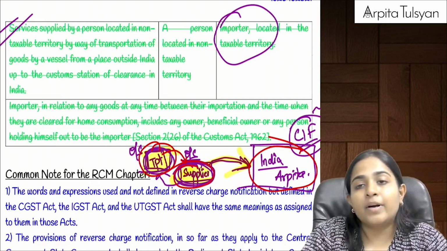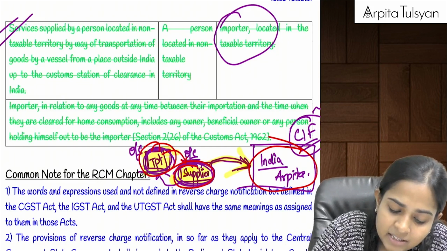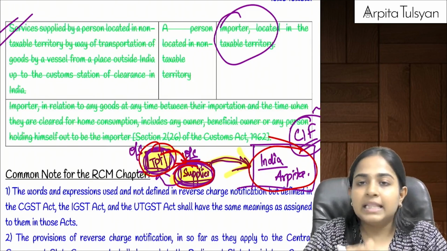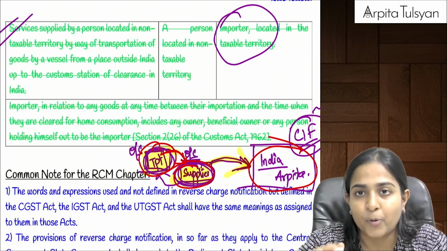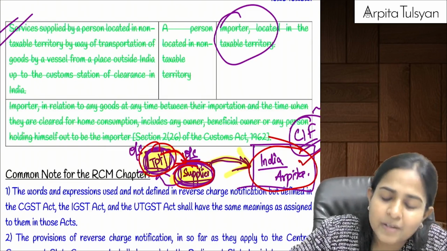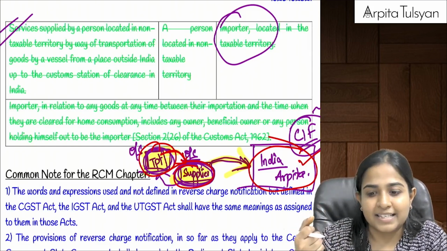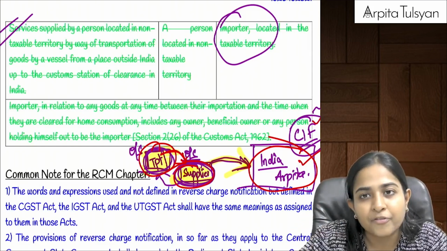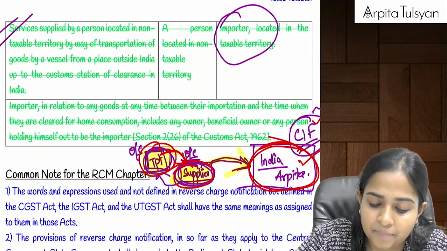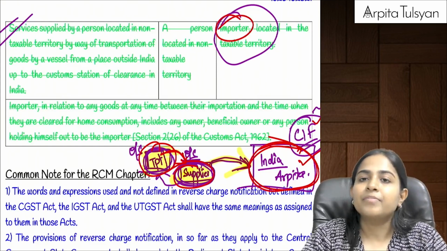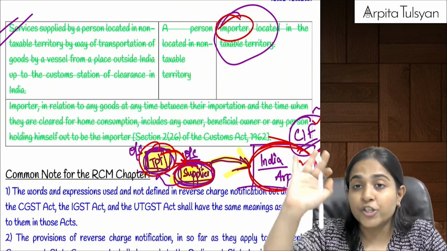So for this particular purpose, what the GST law did was, they said that since both of them are situated outside India, they will not be able to pay the tax here in India on this transportation facility. Therefore, the person who is the ultimate recipient, the person who is the ultimate payer of that consideration, can I say ultimately Arpita is bearing the freight? So the person who is ultimately going to pay becomes the person liable to pay GST under the reverse charge mechanism. That was the original provision.